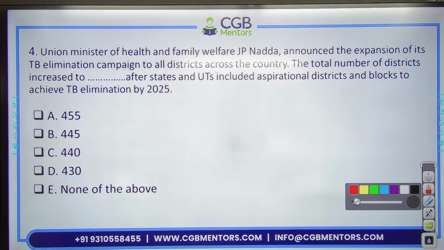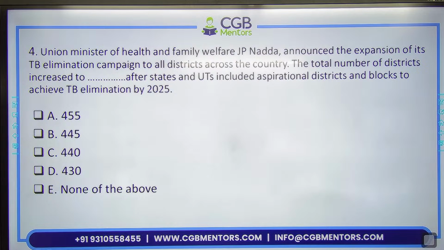Then next one. Union Minister of Health and Family Welfare has announced the expansion of TB elimination campaign to all districts across the country.